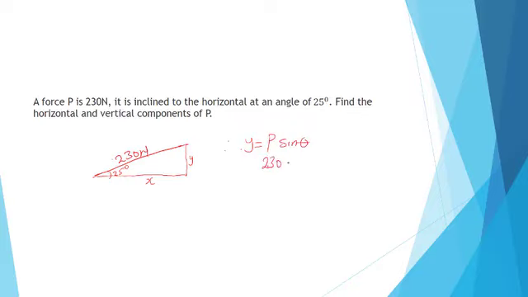So we have 230 times sine 25, and the value of sine 25 is 0.4226, which is equal to 97.2 Newton. This is the vertical component.